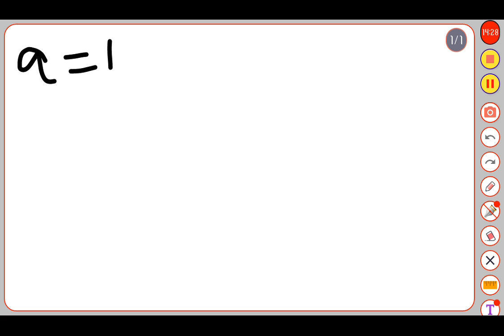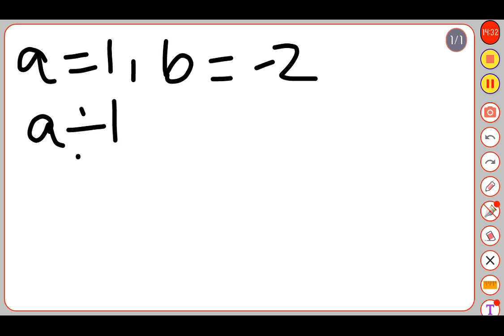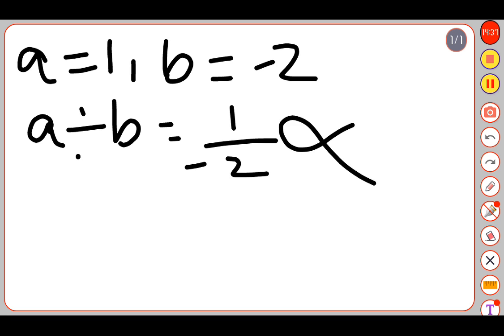A equal to 1, B equal to minus 2. So A divided by B equal to 1 by minus 2. This is not an integer. So we cannot say that integer is closure under division. The integer is not closure under division. So we conclude that the integers are closure under addition, subtraction and multiplication, but it is not closure under division.